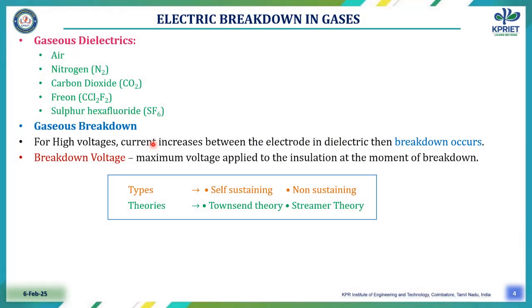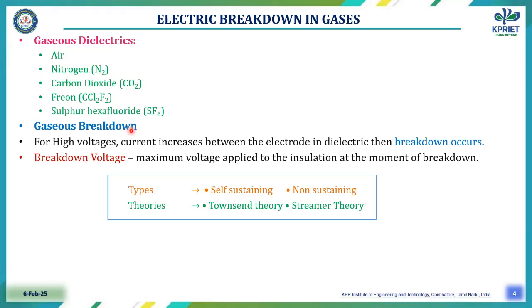Now we are going to see how electric breakdown takes place in gases. The gaseous dielectric materials are air, nitrogen N2, carbon dioxide CO2, freon CCl2F2, sulfur hexafluoride SF6. These are the materials we use as gaseous dielectrics.